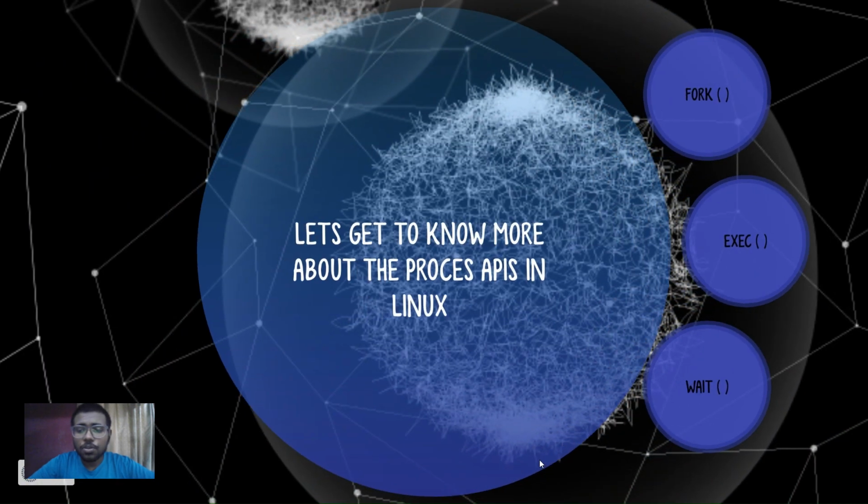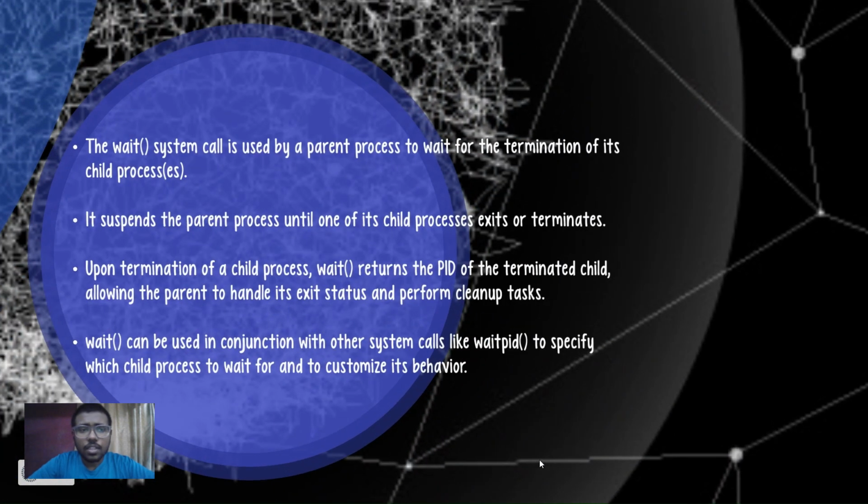Now let's get to know about the wait call. The wait system call is used by a parent process to wait for the termination of its child process. It suspends the parent process until one of its child processes exits or terminates. Upon termination of a child process, wait returns the PID of the terminated child, allowing the parent to handle its exit status and perform cleanup tasks. Wait can be used in conjunction with other system calls like waitpid to specify which child process to wait for and to customize its behavior.